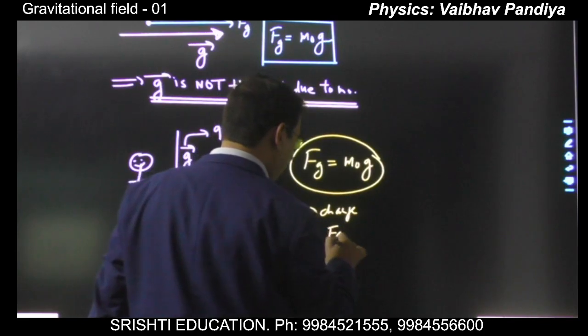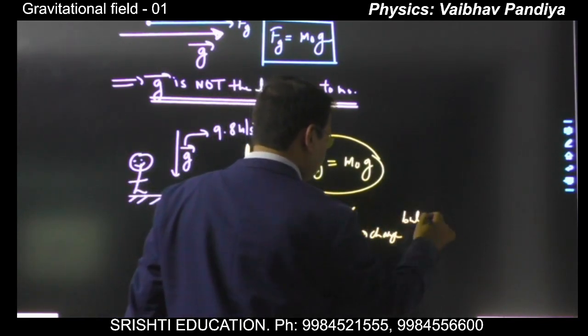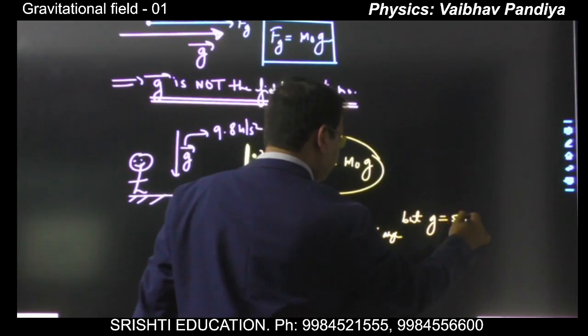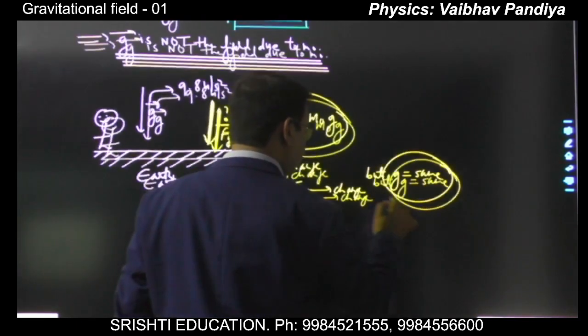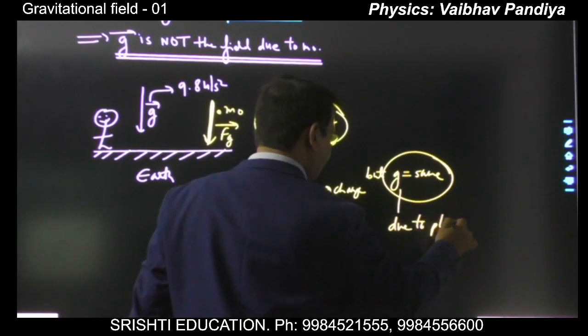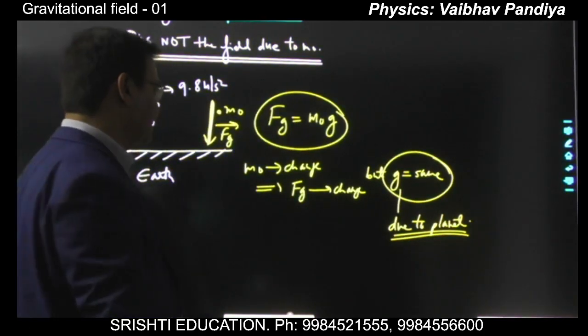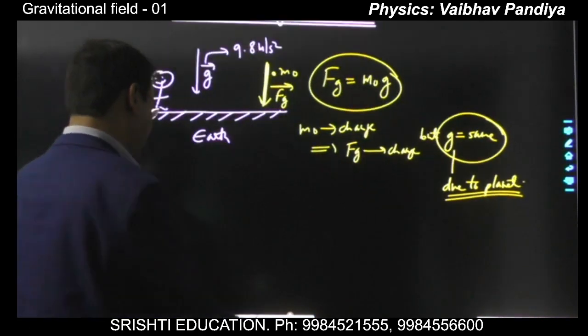The gravitational force will change, but g will remain the same, because g is not because of m naught, g is due to the planet. Are you getting the point? m naught has no role in g. Small g is due to the planet, so g will remain the same.